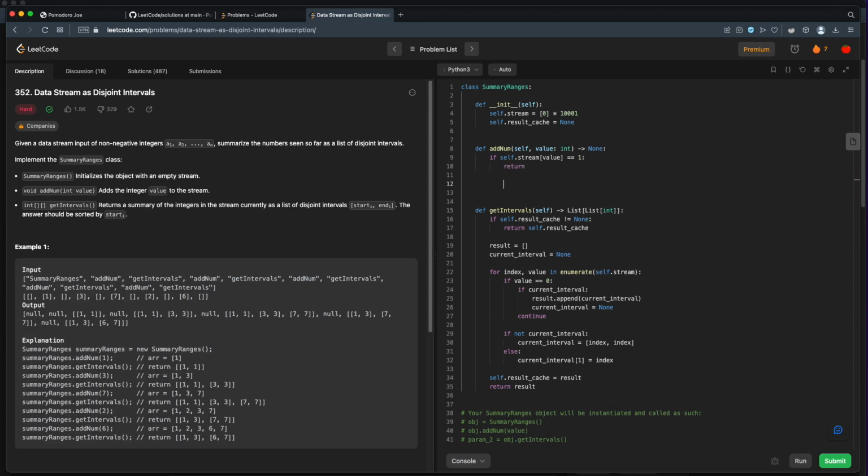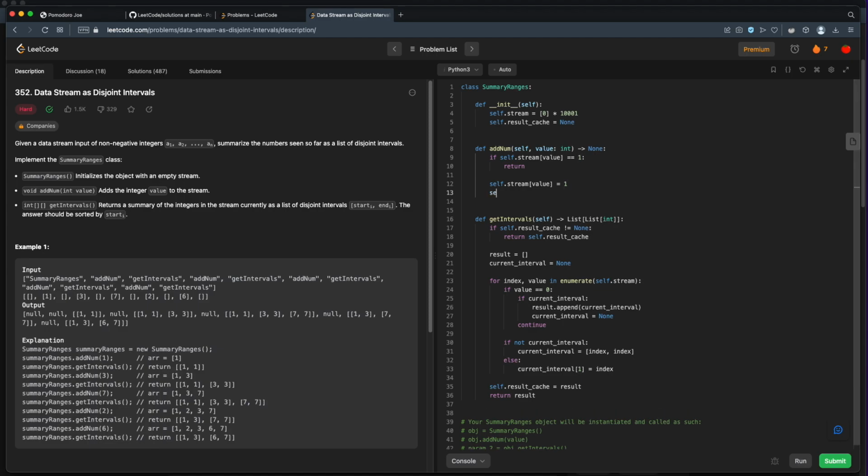We don't need to do anything. Else, we need to, let's see, basically set this back to 1, and we need to invalidate the cache by saying self.resultCache equals none.